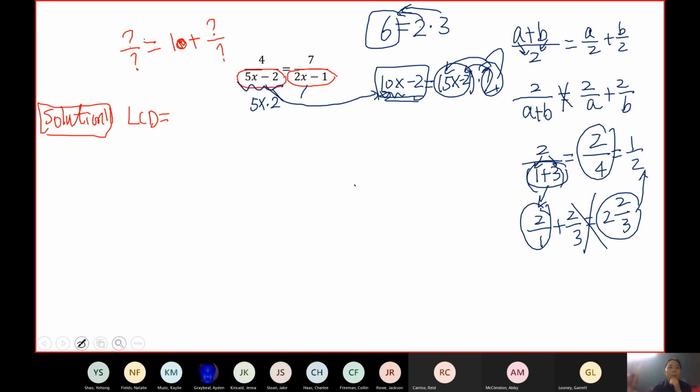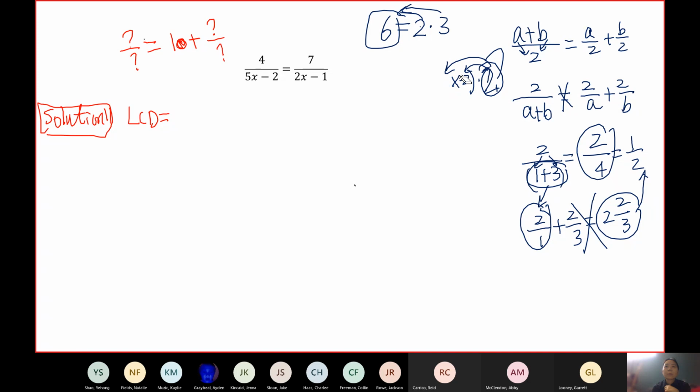I actually don't understand the process. You're saying 5x goes into 10x, but when we say factor, the entire denominator has to go in there, not just part of it. 5x can't go in there because this is minus and not times. I don't know if this makes sense to you.